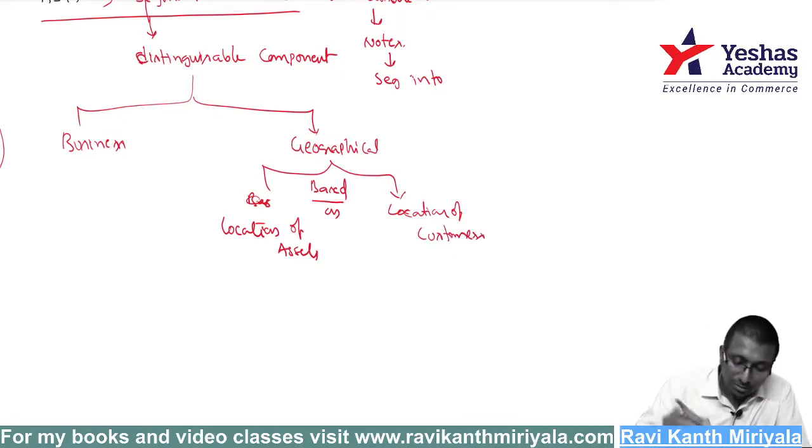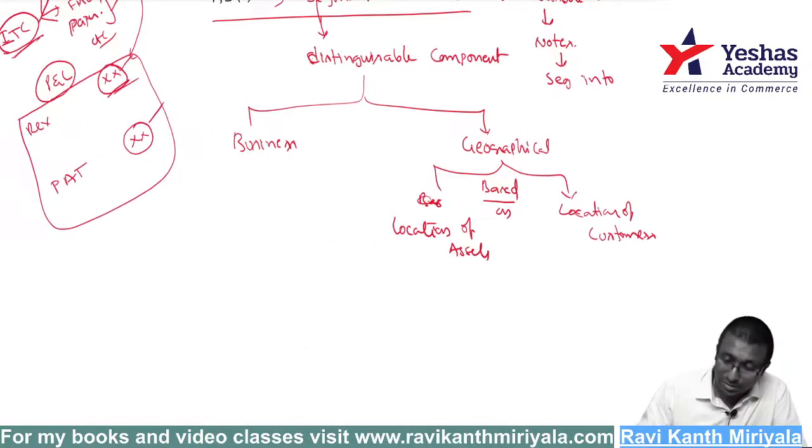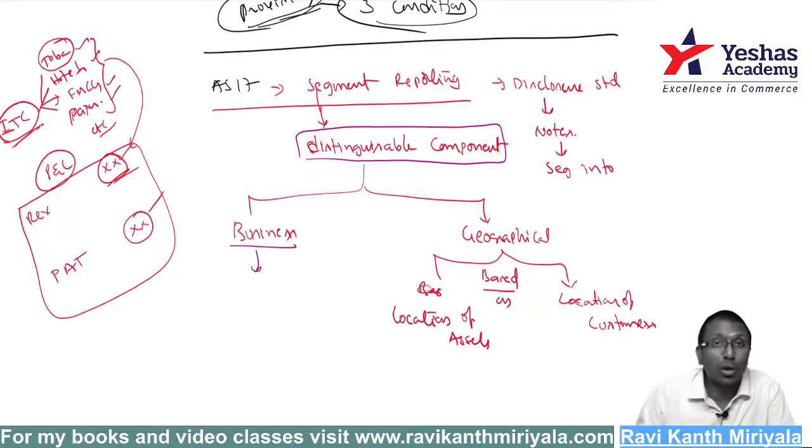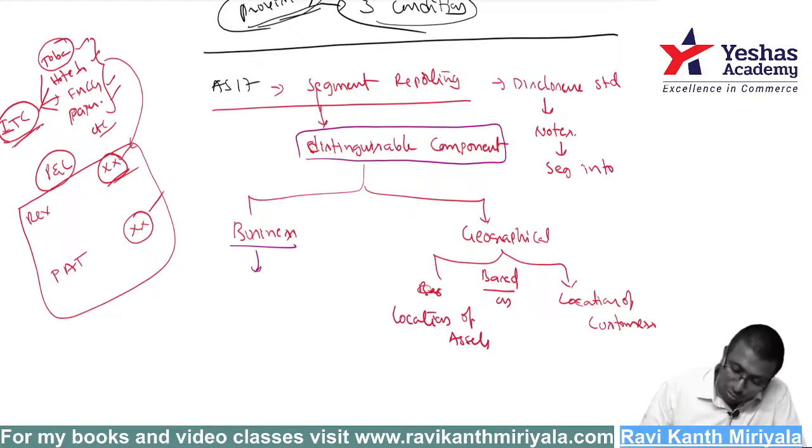Sir, you're saying business segment. What is business segment? Yes, it is a distinguishable component. Distinguishable in what? Distinguishable in products or services from other products or services of the entity.